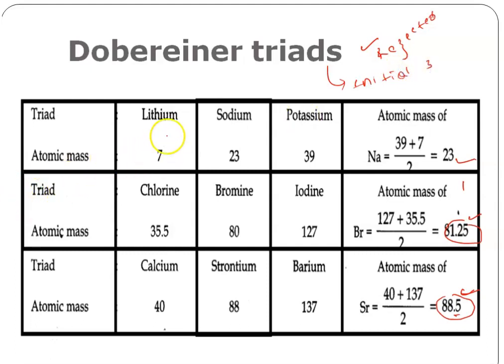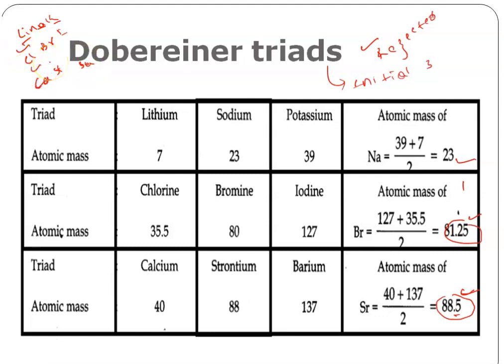So those are these 3 triads. Those are LiNaK, that is lithium, sodium, potassium, and the halogens chlorine, bromine and iodine, Cl, Br, I. Then we have CSB, calcium, strontium and barium. These are the 3 triads. This law obeyed for only these 3 triads.